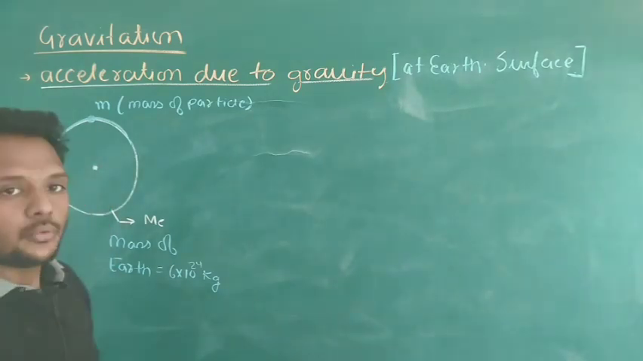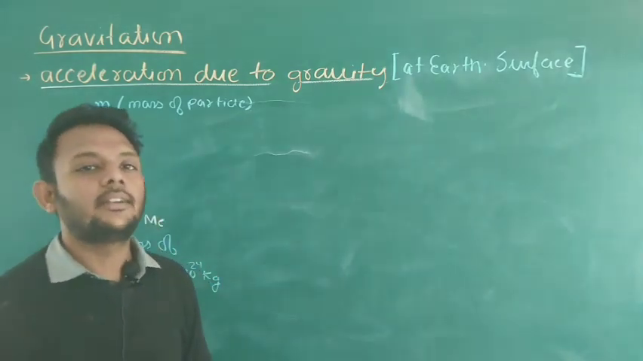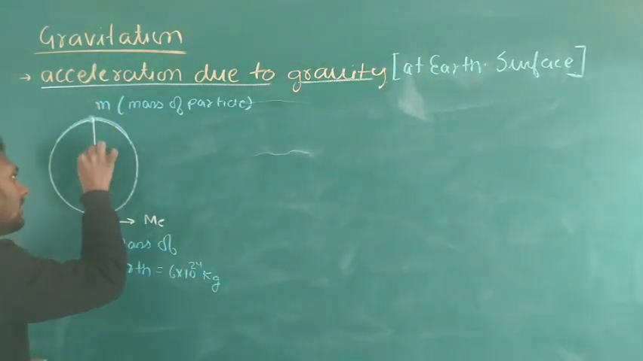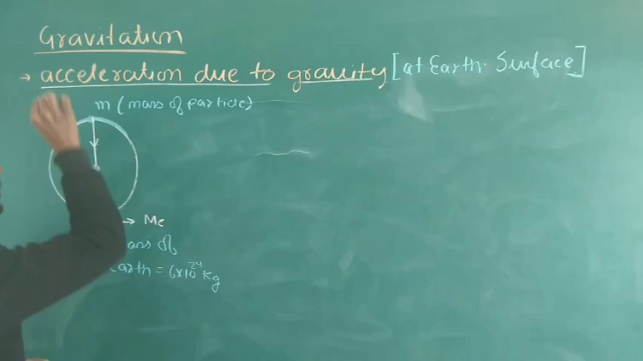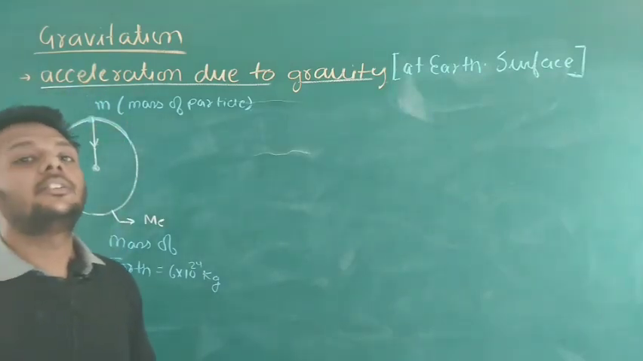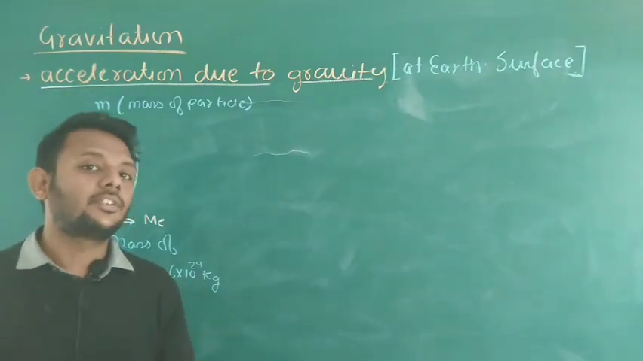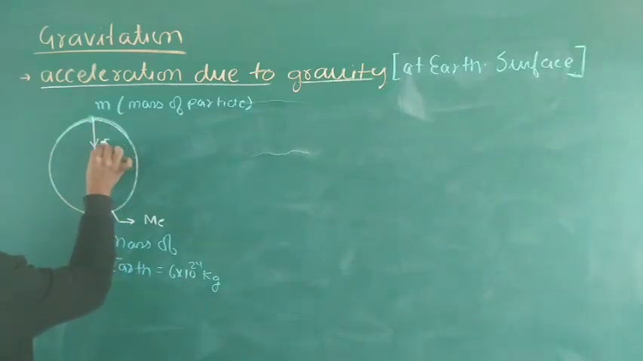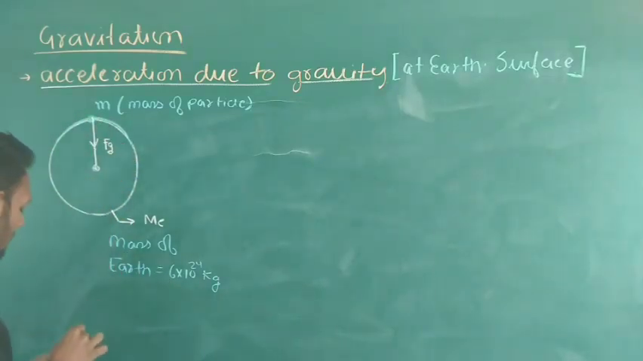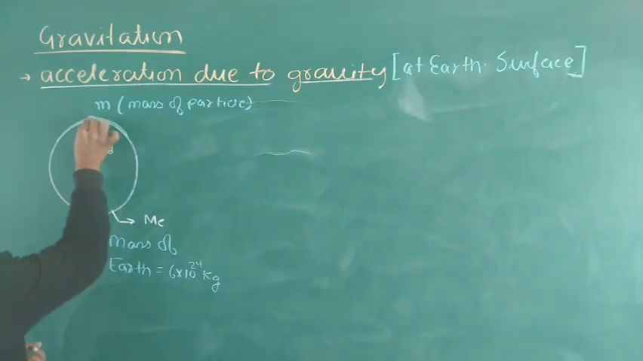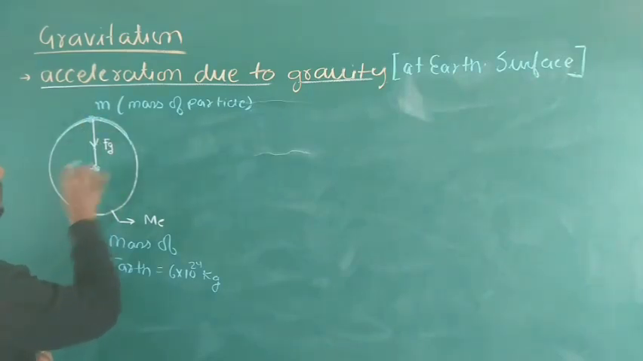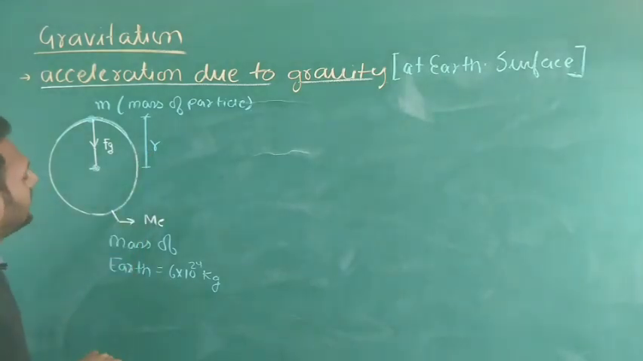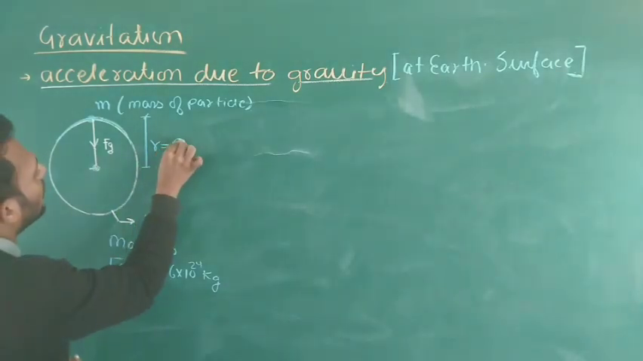According to Newton's law of gravitation, you all know that the center of the earth will attract each and everything, and this force of attraction is known as gravitational force. So we can write down here Fg. The separation between the particle m and the center of earth is small r. Here this small r is equal to the radius of earth.